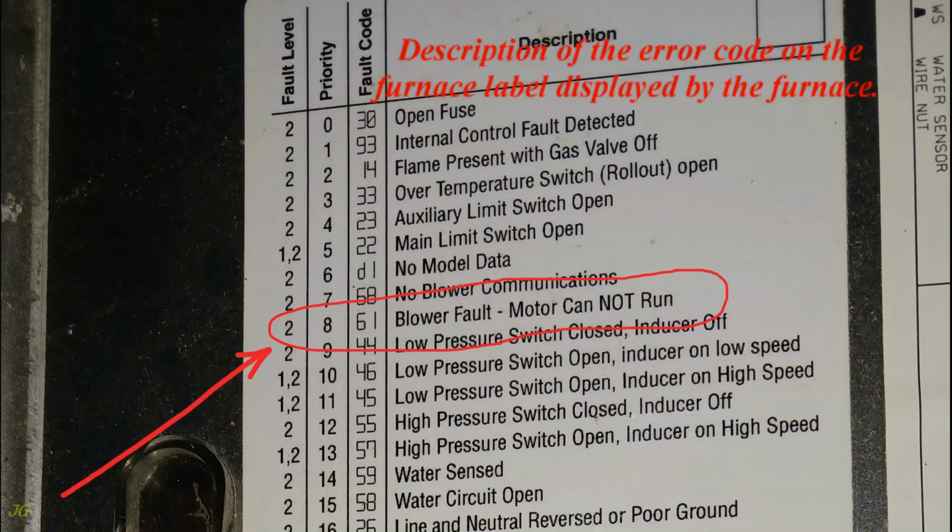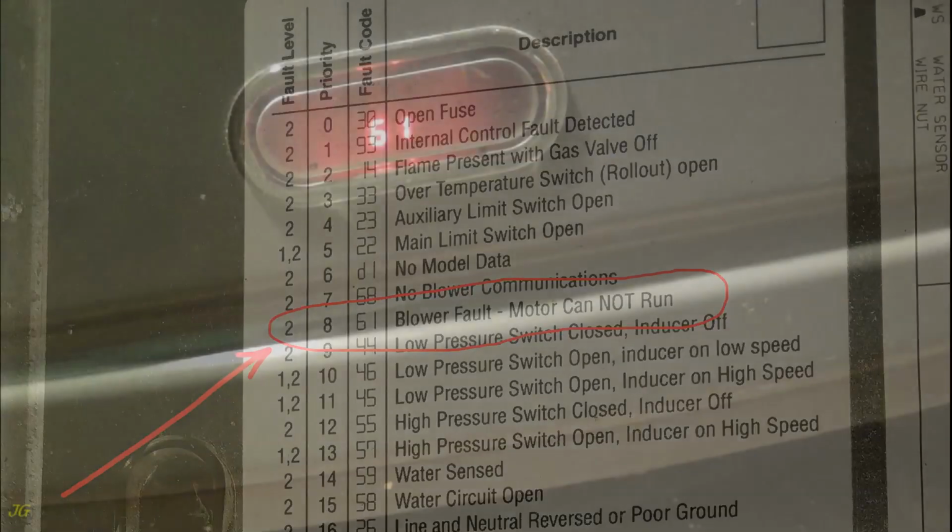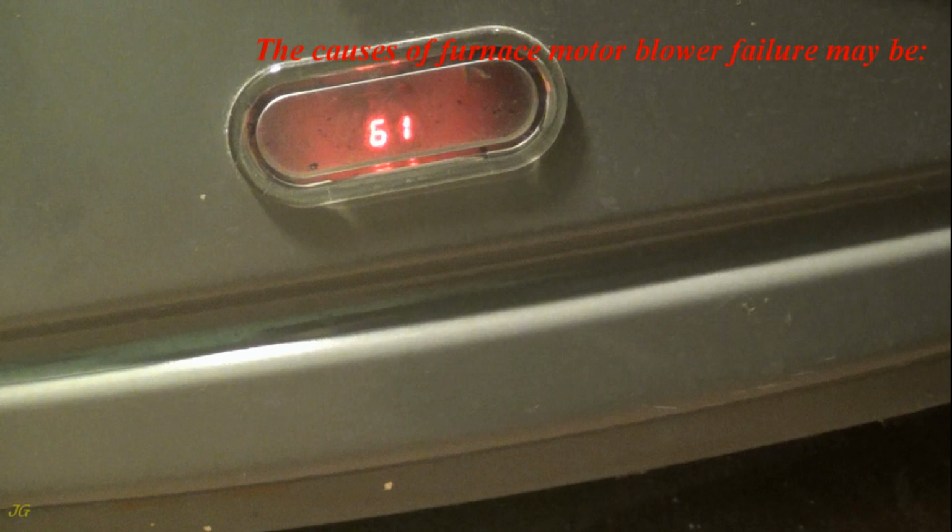Description of the error code on the furnace label displayed by the furnace. The causes of furnace motor blower failure may be a bad motor, wiring, or mechanical. Motor ECM, electronic control module, failure. PFC, power factor choke, is faulty. Furnace data is faulty or corrupted. Wiring is loose or damaged.